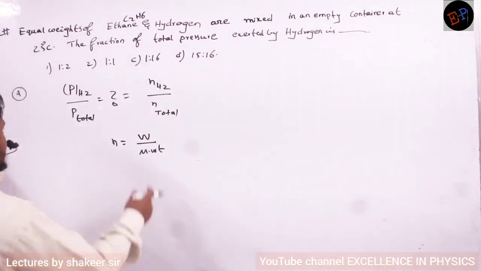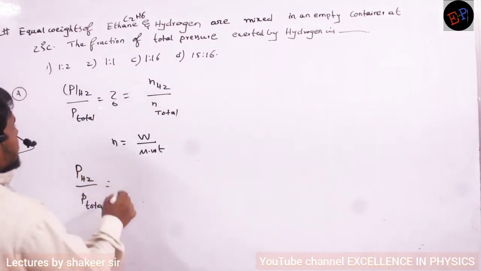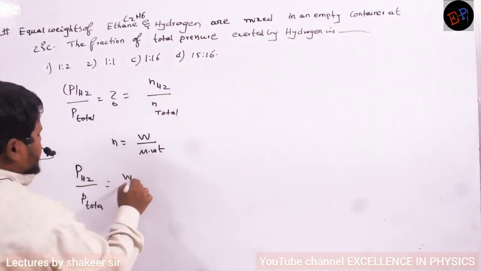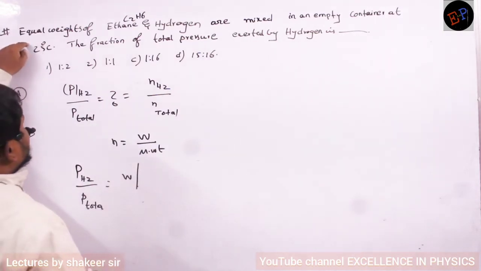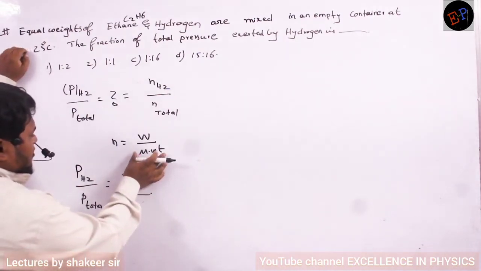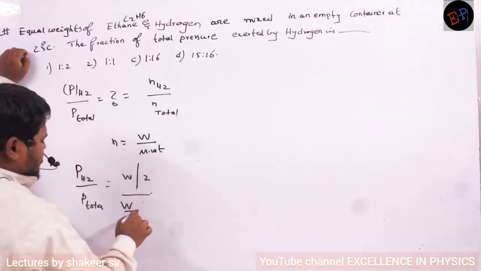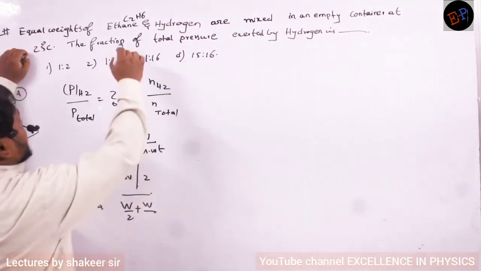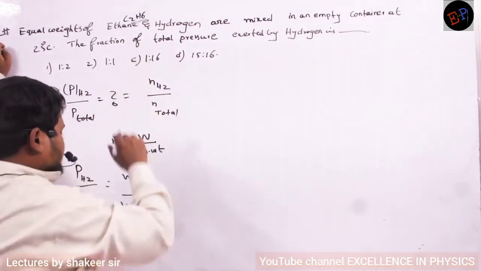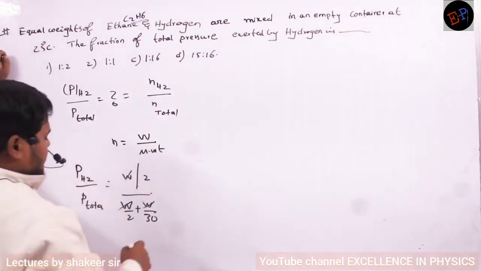Now do the calculation. Partial pressure of hydrogen divided by total pressure equals the number of moles of hydrogen. The masses are the same, so weight is the same: W divided by the molecular weight of hydrogen, 2, divided by the total number of moles: W divided by 2 plus W divided by the molecular weight of C2H6, which is C 24 plus 6, so 30. The weight gets cancelled.